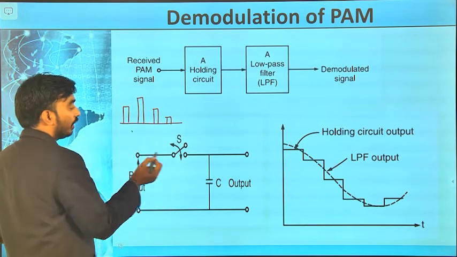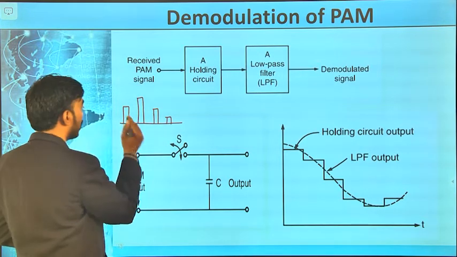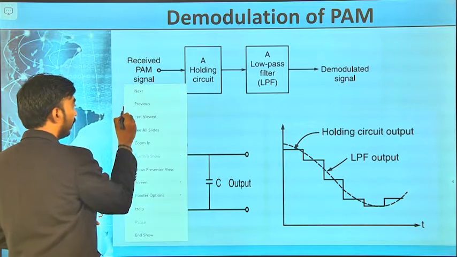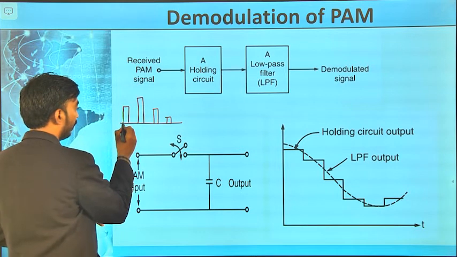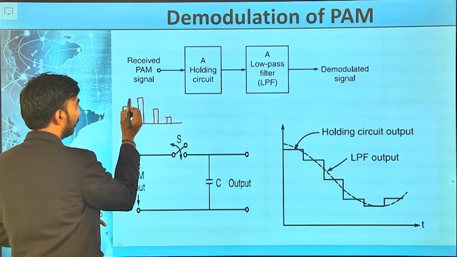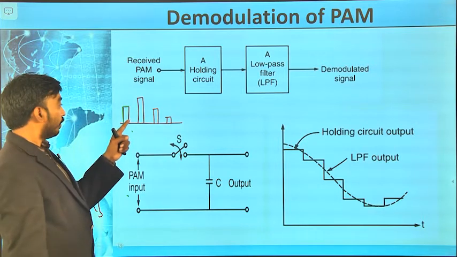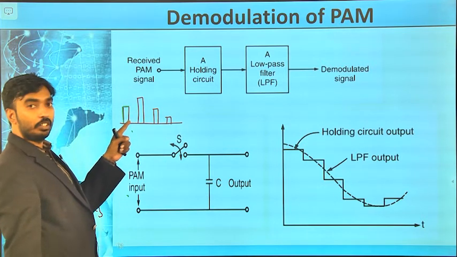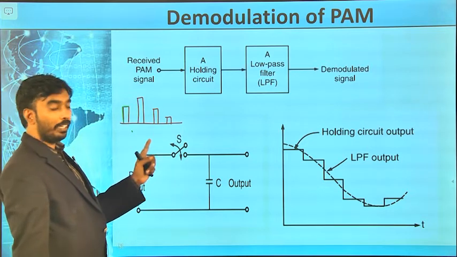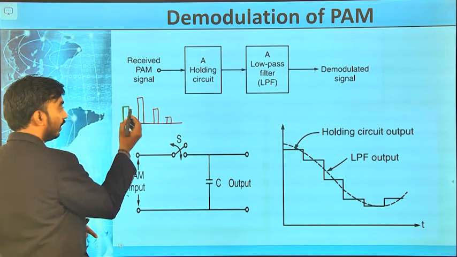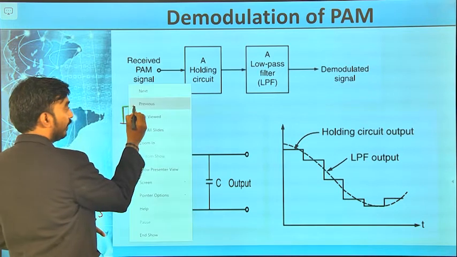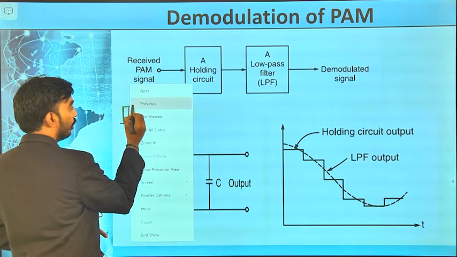During pulse duration, the switch is closed, the capacitor is charged, and now when no pulse duration, the switch is opened. Now the capacitor is discharging. This is how it will discharge.